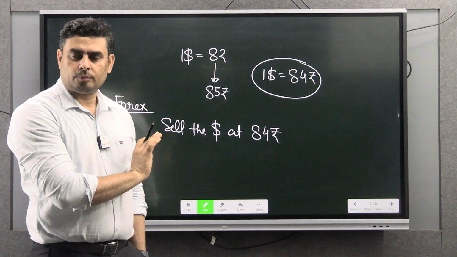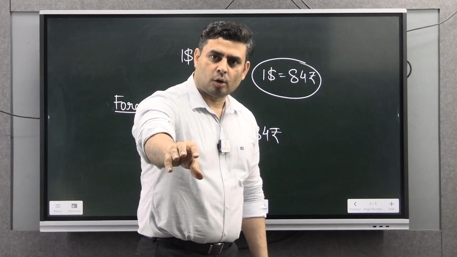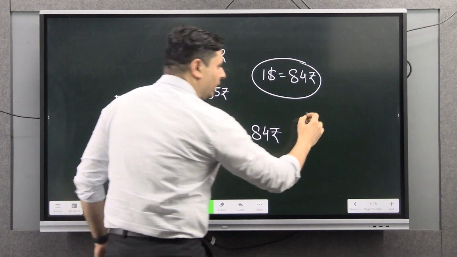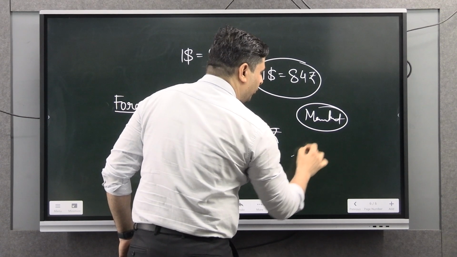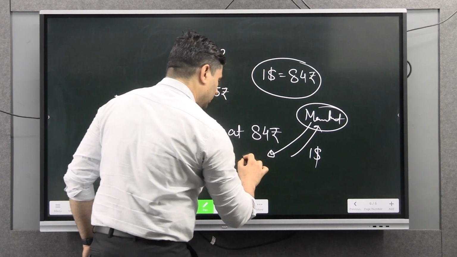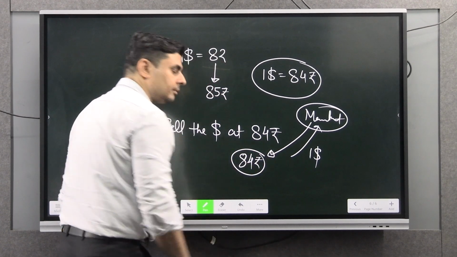Right? This is what I told you. In this process, RBI will sell the dollar and take rupees. So in the market, the market will receive $1, but the market will give up 84 rupees.